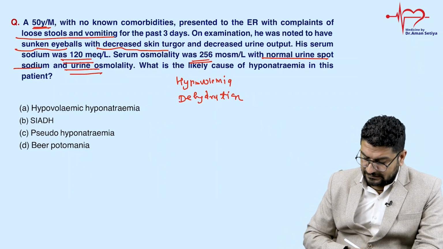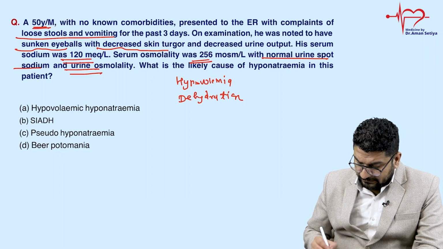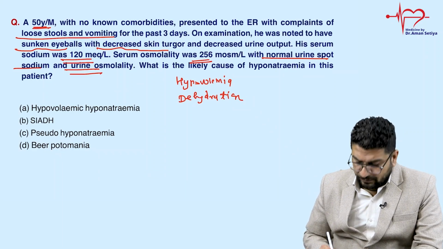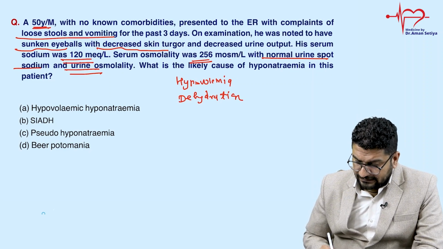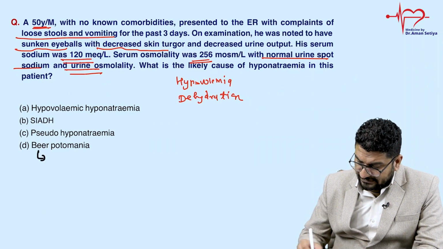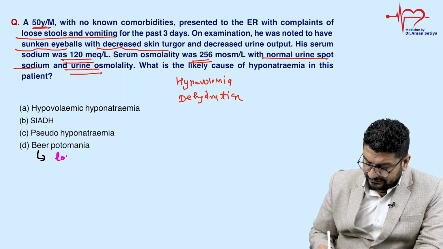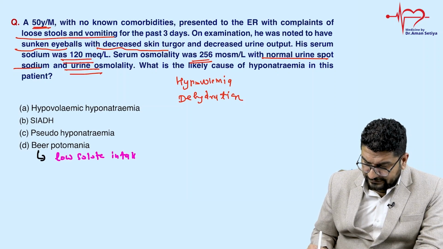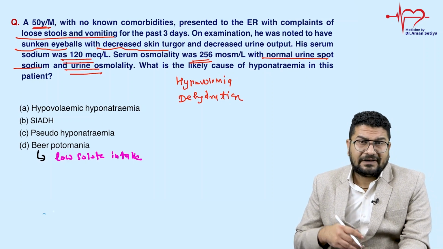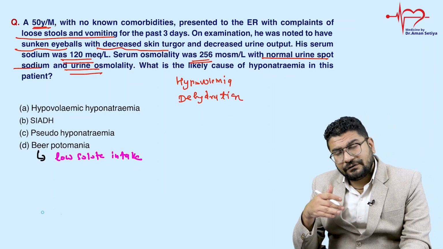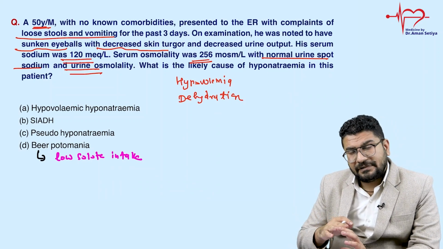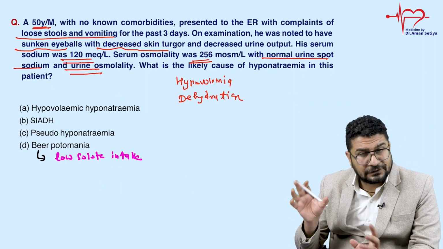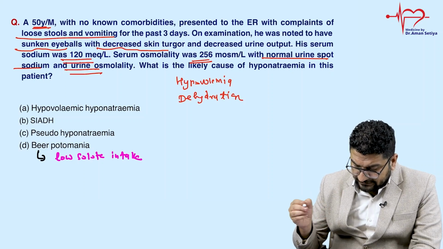So let's see this question. Beer potomania is due to beer. This is a very rare cause, again not seen in every patient. Here it is mainly attributed to low solute intake. Whenever you take a good diet, good nutrition, a lot of fluid, and you stop beer, this will be corrected.